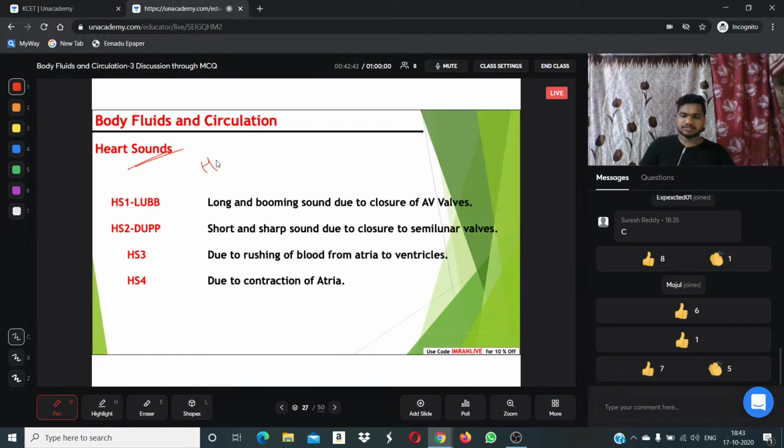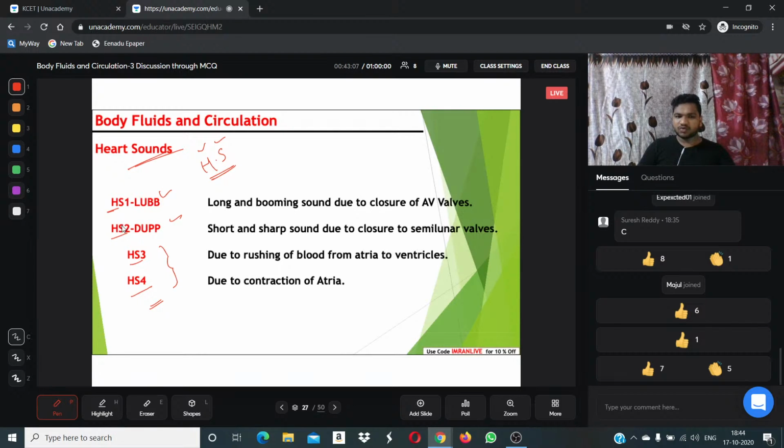HS means heart sounds. We have four types of heart sound: heart sound 1, heart sound 2, heart sound 3, heart sound 4. I think the majority of students don't know we have types 3 and 4. They may know only the lub and dub sound made by the heart.